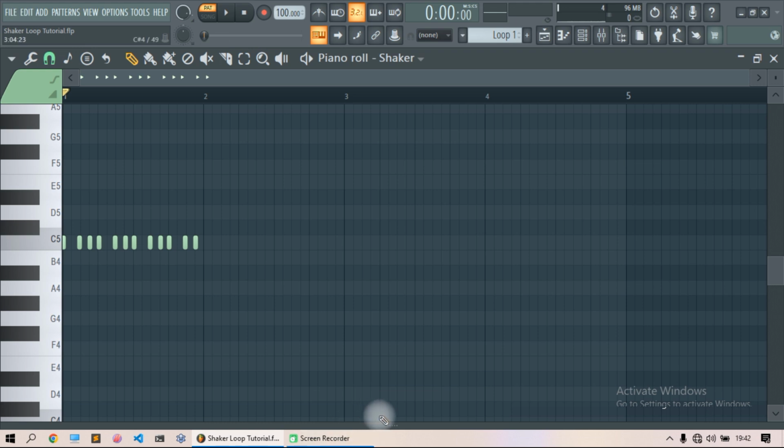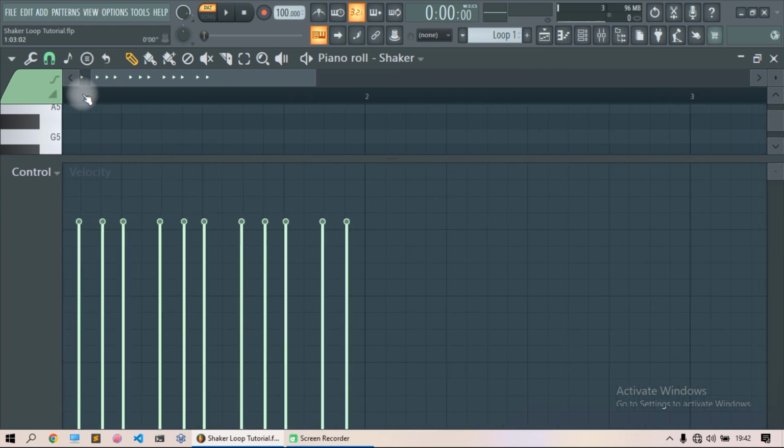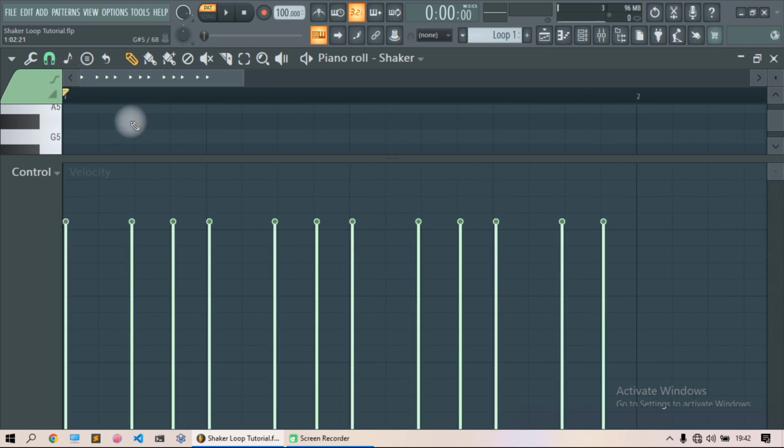Okay, open the velocity window by dragging this window at the bottom. Zoom in a little bit. Then on the first note, set the velocity to 80%. On the next note, 80%. On the next one, 90%. On the next one, 60%. On the next one, 80.